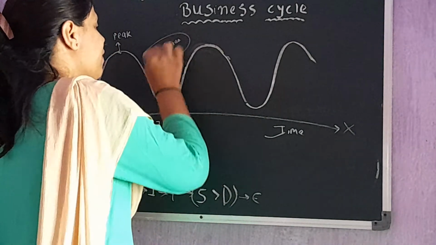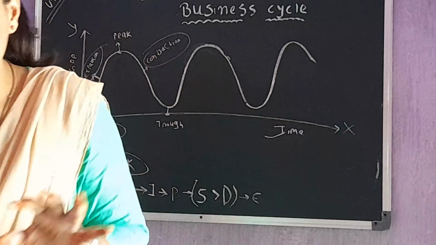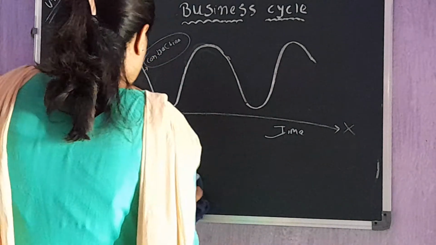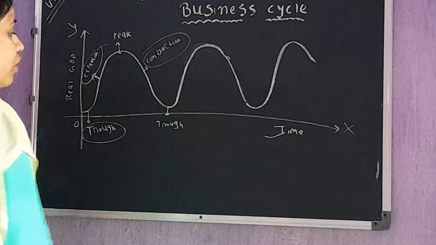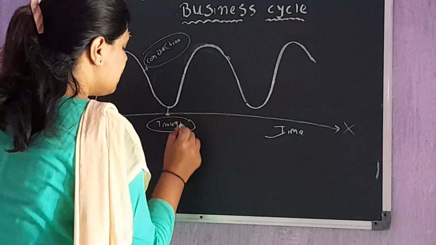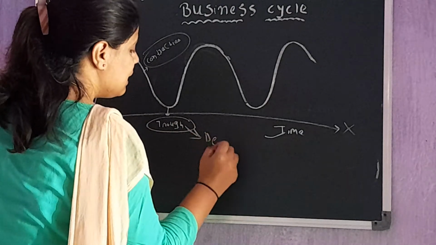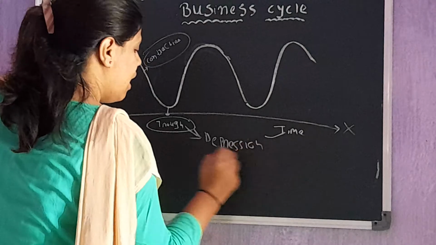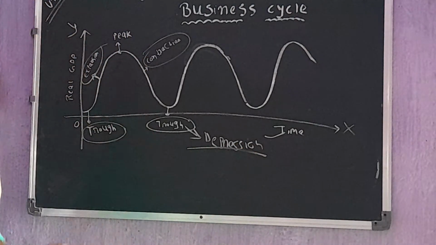Contraction is a period whereby the recession begins. Okay, so I just hope you are clear with the meaning of contraction as well. Now we are going to see the meaning of trough. Okay, trough, and this trough is also known as depression or the severe recession. Okay, contraction is a recession and depression is a severe recession.